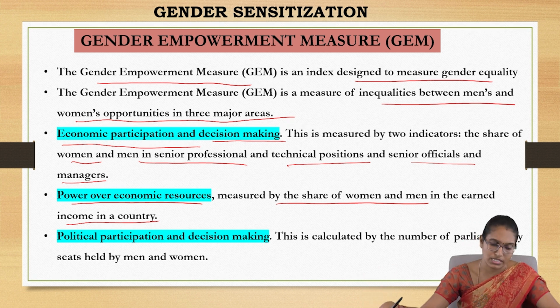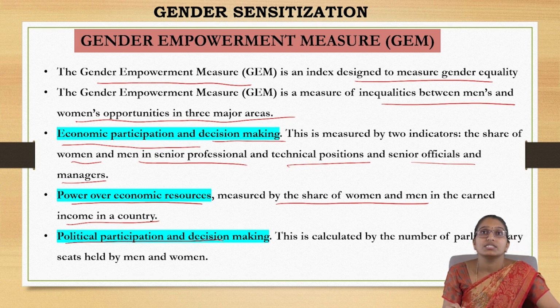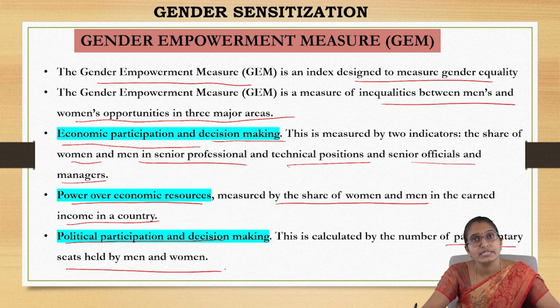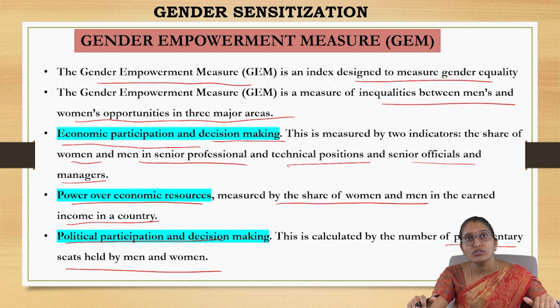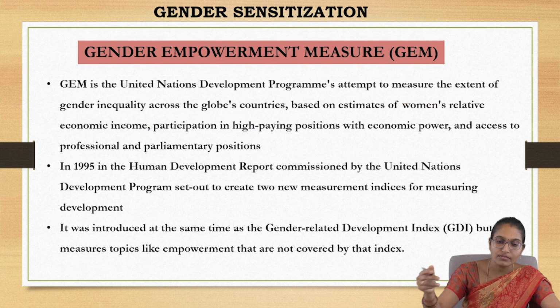those economic resources? And then political participation as well as decision making. This is calculated by the number of parliamentary seats held by men and women. So what is the ratio of men and women in parliament? So based on economic participation, power over the economic resources, and political participation, based on three factors, this gender empowerment is measured.